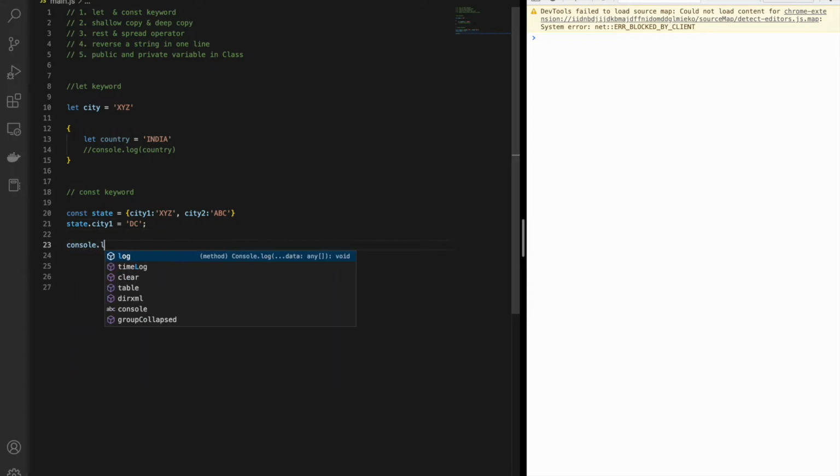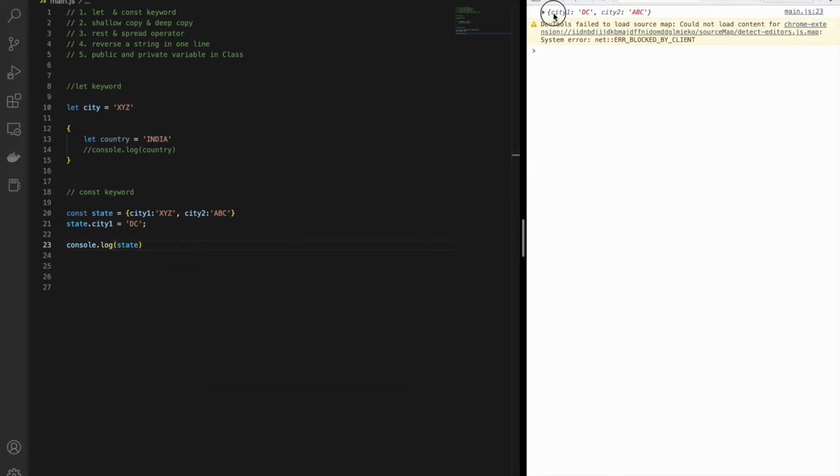I will do a console.log of state, and I will save. You can see that it has changed. My city1 was XYZ, but I am able to change a constant object's property to DC. Okay, so these are some of the basic concepts about the let and const keywords, which you can tell your interviewer.